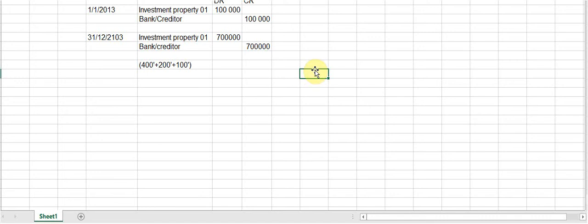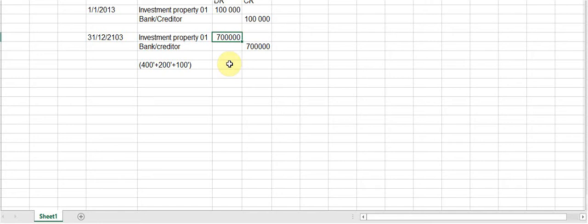Then they tell us at the end of the year it wasn't completed, but the fair value at the date was 1 million Rand. So we will also account for that. The current value of this property was the 100,000 that we've paid for it, and also the 700,000 Rand renovations that we've done. So altogether, this asset is now worth 800,000 Rand in our books.